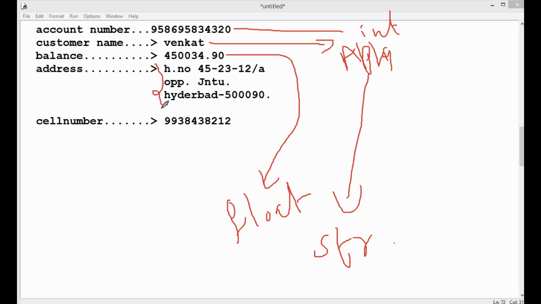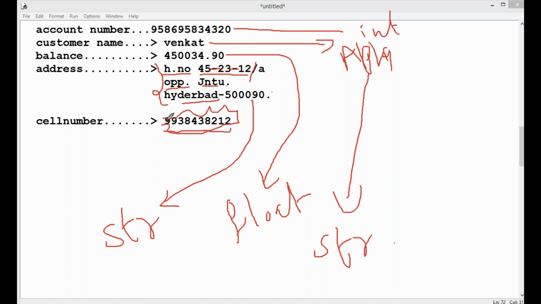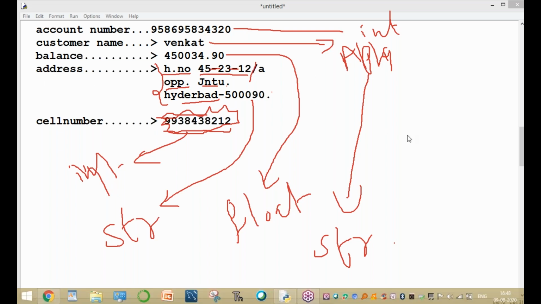The complete address contains alphabets, numbers, hyphens, slashes, and dot symbols. All these are also strings in Python. String means not only a group of alphabets, but also alphabets with numbers and special symbols. All these are called a string in Python. The cell number contains only numbers, so it is called an integer type. This is the data about a particular customer.